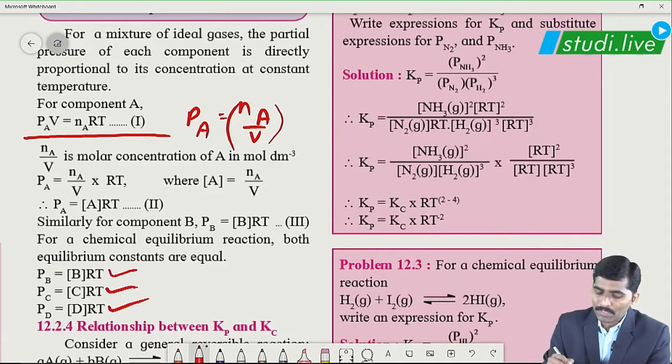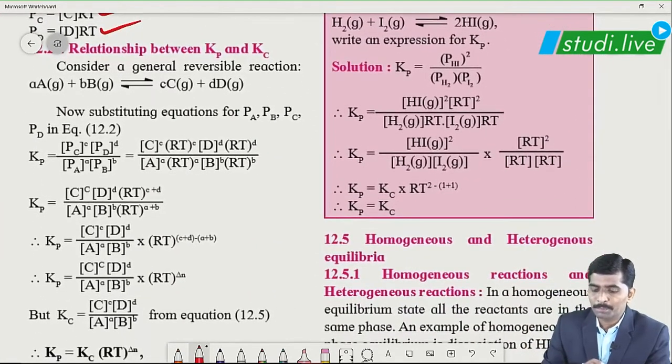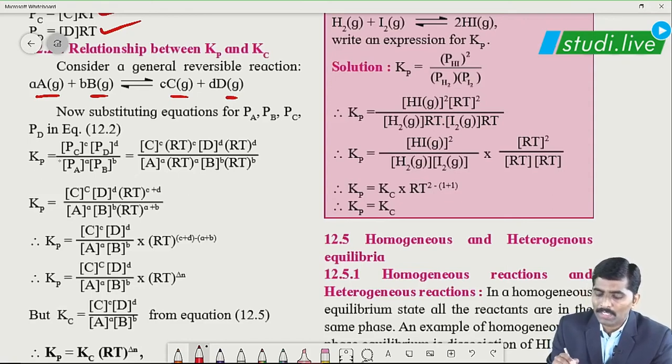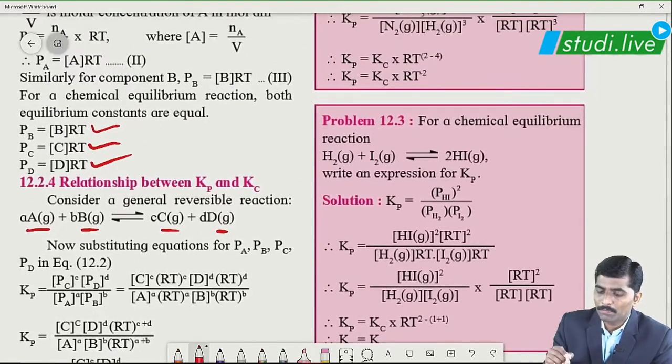Now, after these terms that we have obtained, how can Kp and Kc be related? Same reaction where A, B, C, D, all reactants and products are present in gaseous state. The expression for Kp is given as the product of partial pressures of the products upon the product of partial pressures of the reactants. But from the above expression, what is Pa? Pa is equal to [A]RT.